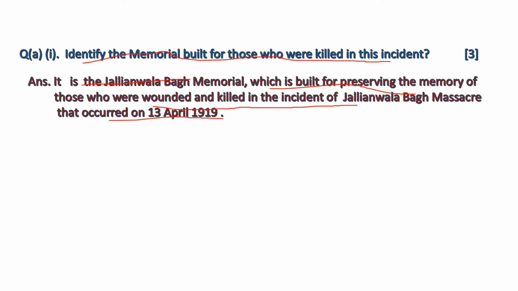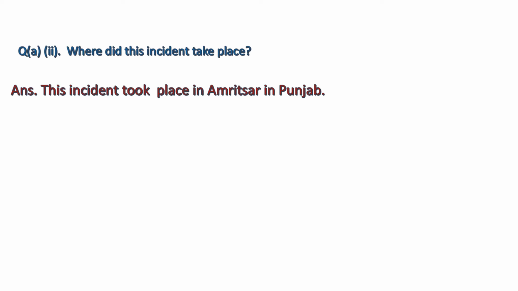This incident was one of the most important incidents in the Indian national freedom movement, and it created wide dissatisfaction amongst the Indians. After this incident, all sections of society were dissatisfied with the policies of British rule. Now the question is, where did this incident take place? This incident took place in Amritsar in Punjab.